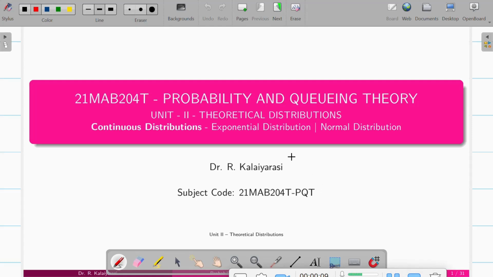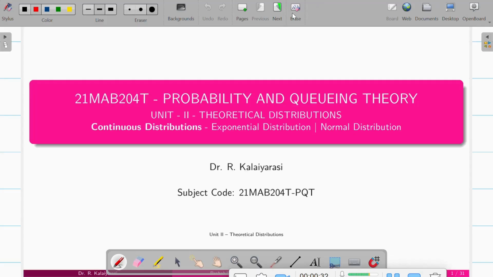Hello everyone. In today's session, we are going to learn about the theoretical distribution, continuous case, in which we are going to learn about the exponential distribution and the normal distribution according to your syllabus. These are the two continuous distributions involved in your probability and queuing theory.